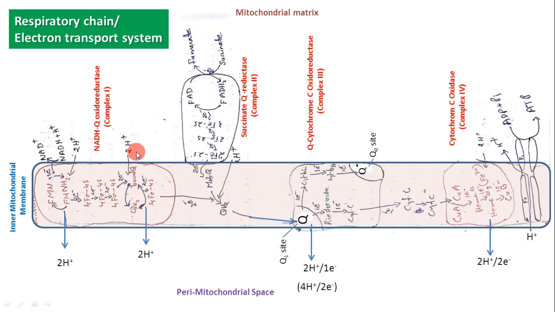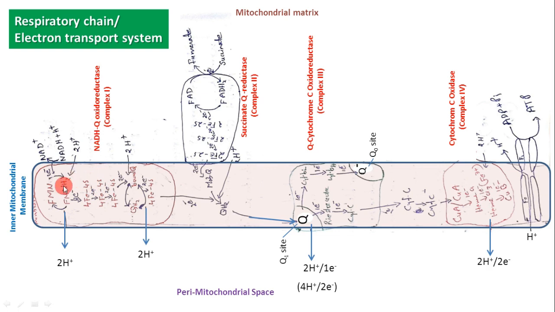Then let us examine in detail each complex of the electron transport system. First, the first complex, that is NADH-Q oxidoreductase. As the name indicates, here the oxidation of NADH takes place and the reduction occurs to Q, that means ubiquinone. So in this complex, the electrons from NADH move to ubiquinone.